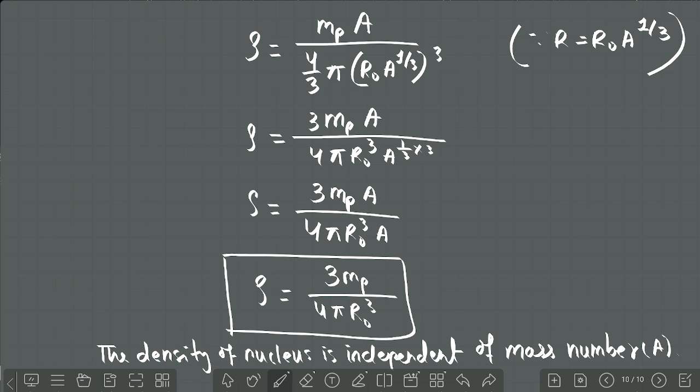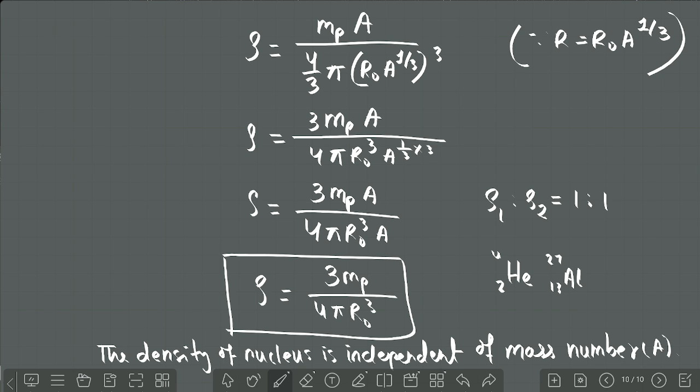That means for most of the nuclei, density is same, constant. For two nuclei, what is the density ratio, rho 1 is to rho 2? It will be 1 is to 1, because for all the nuclei density is constant. So density ratio for any two nuclei, suppose helium 2He4 and aluminum 27, two nuclei like this. Yes or no?